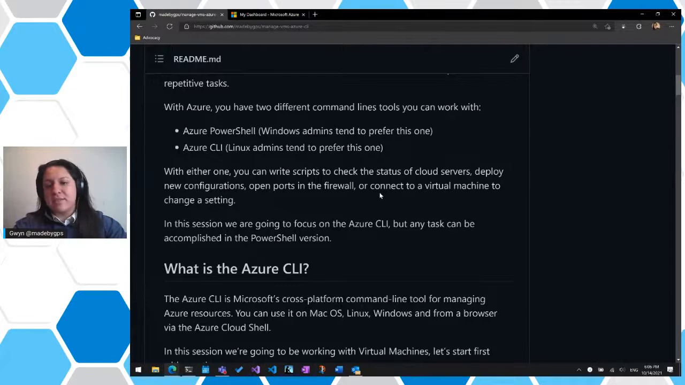You can write scripts to check the status of cloud servers. You can deploy new configurations, open ports and firewalls on VMs, and SSH into a virtual machine or change the settings, things like that, right?